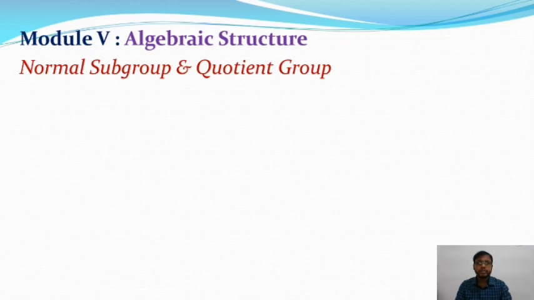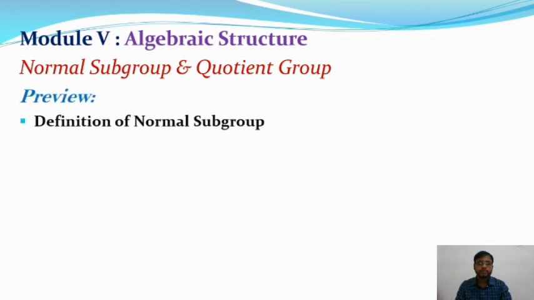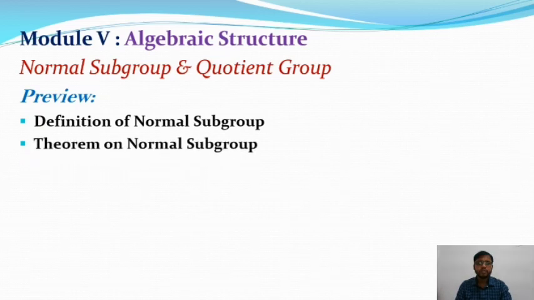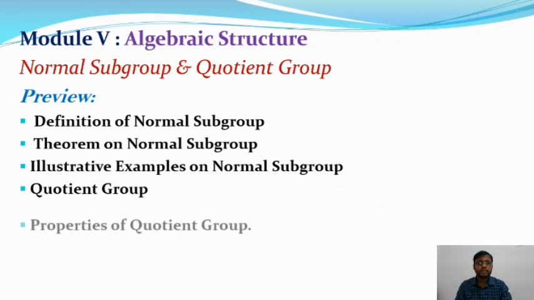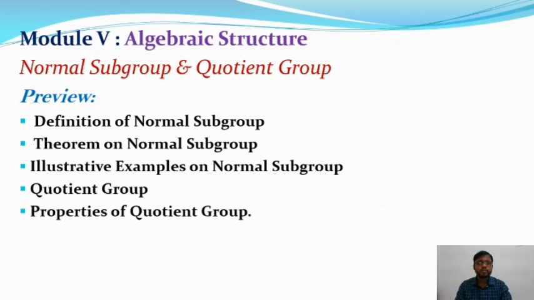In the last class, we discussed the normal subgroup and quotient group of the module algebraic structure. In that lecture we discussed the definition of normal subgroup, and after that the theorem on normal subgroup. Then we talked about some related examples on normal subgroup, and after that we discussed the quotient group, some related properties of quotient group, and some related examples on quotient group.